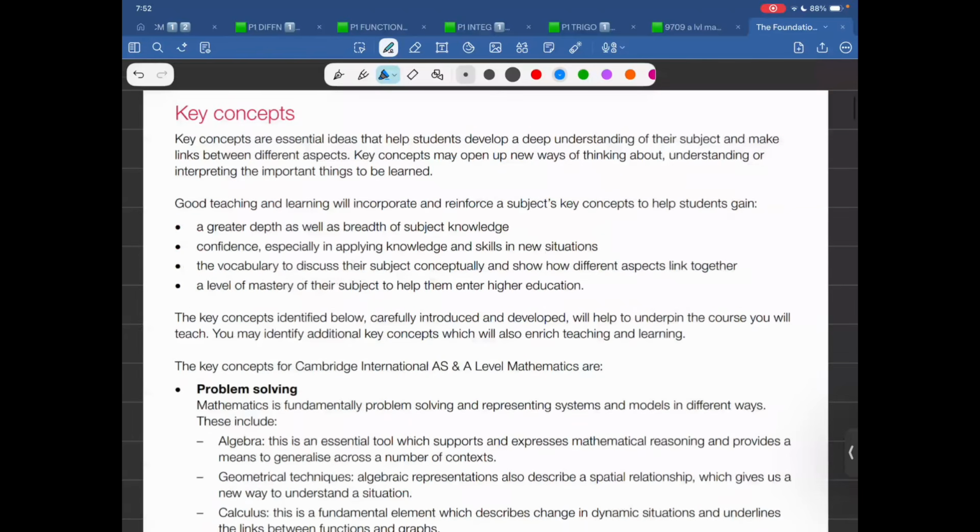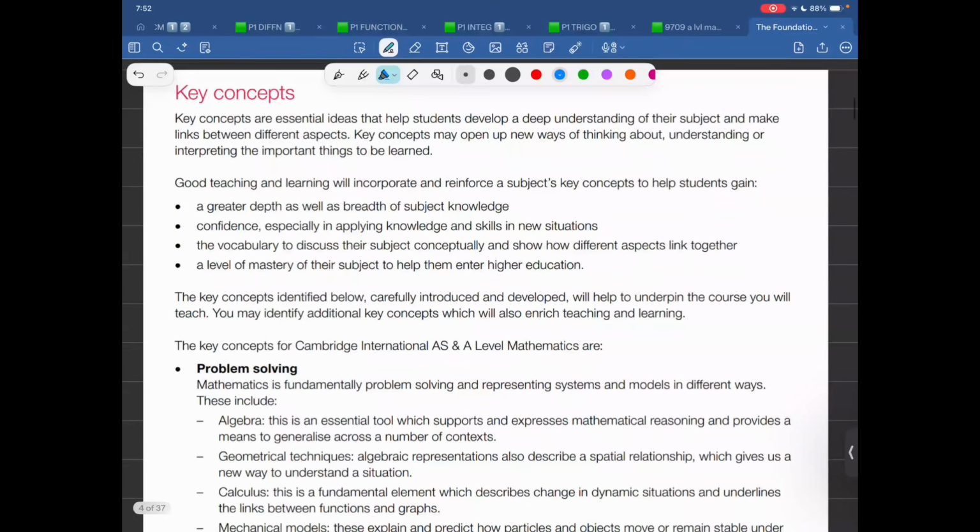Now, when we talk about what are the key concepts that they ask, let's read through it very comfortably. Key concepts are essential ideas that help students develop a deep understanding of the subject and make links between different aspects. So let's underline the main thing: make links between different aspects. Now, this is the beginning of AS level maths. Now there is linkage between different aspects, and that is what this foundation course is all about.